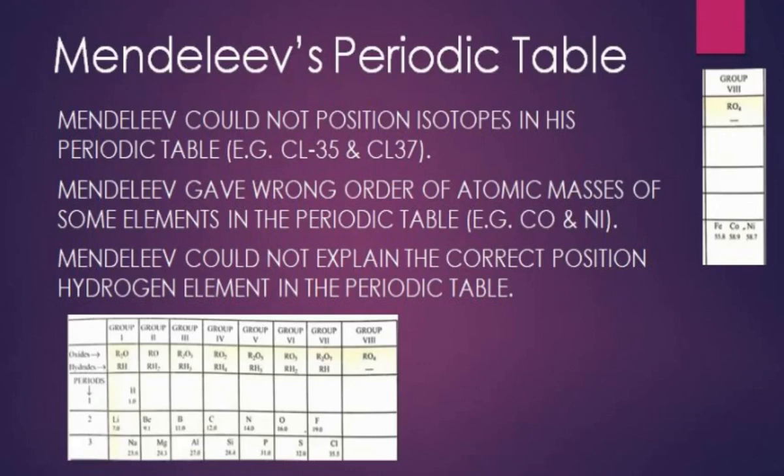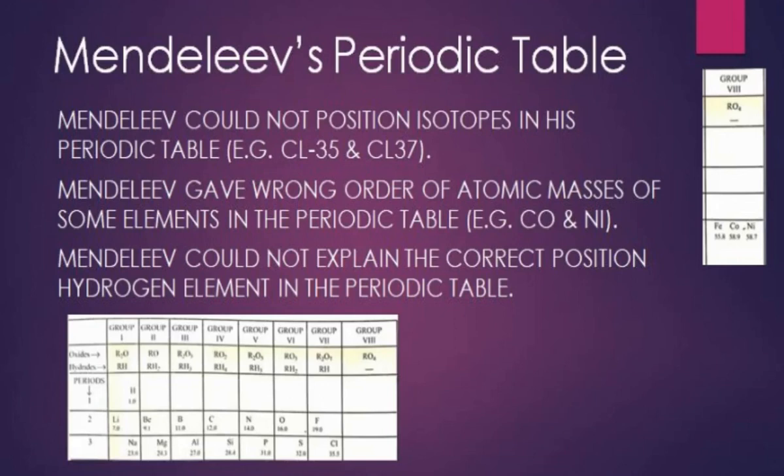The second limitation of Mendeleev's periodic table was that Mendeleev gave the wrong order of atomic masses for some of the elements in his periodic table. For example, cobalt and nickel. If you see the table on the right hand side, the atomic mass of cobalt is 58.9 and the atomic mass of nickel is 58.7. So cobalt should come after nickel, but he placed it before nickel. The reason behind this is that cobalt had properties similar to rhodium, so he placed it in the group of rhodium. So this was a limitation of his periodic table.